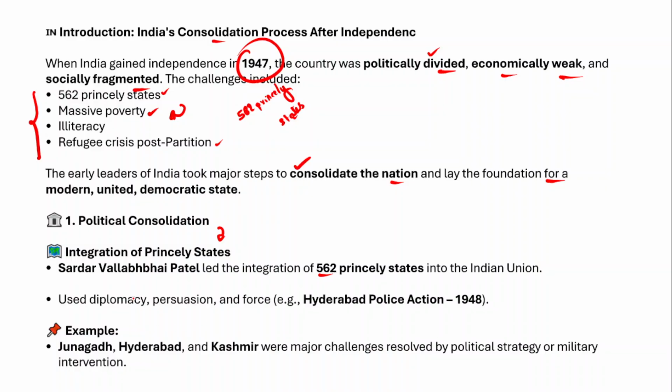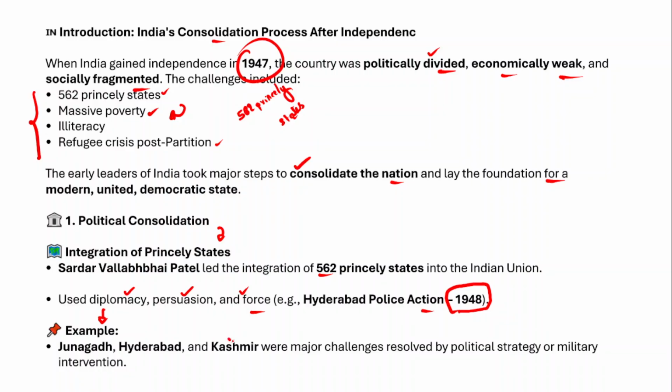And in fact, the methods were diplomacy, persuasion and even force. When I say force, the best example would be the Hyderabad Police Action of 1948, which is also called Operation Polo, right? The best examples of using force would be Junagadh, Hyderabad and Kashmir. So these were the major challenges in the integration of India politically, right?